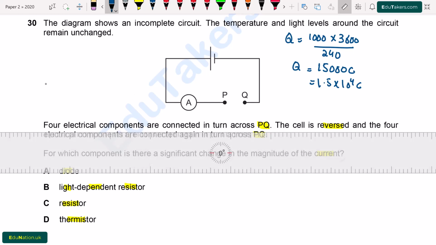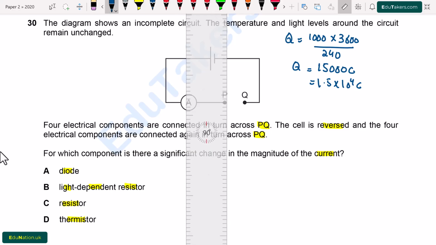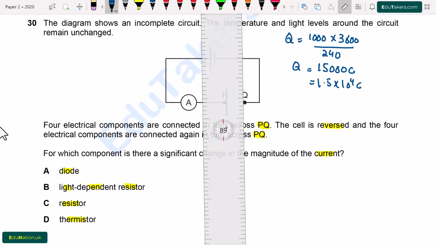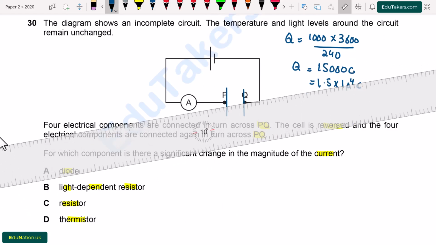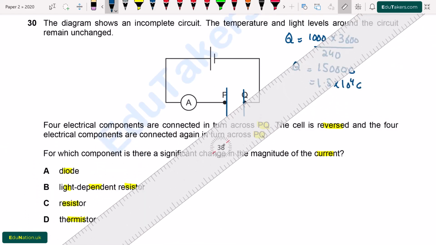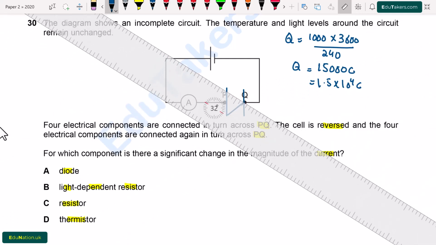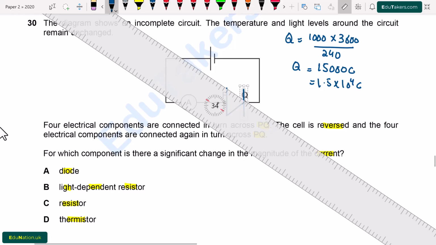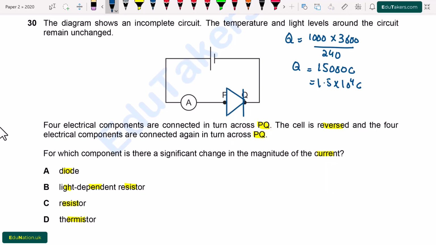So I consider here the diode. A diode is basically a device or component that is used to allow the current to flow only in one direction.